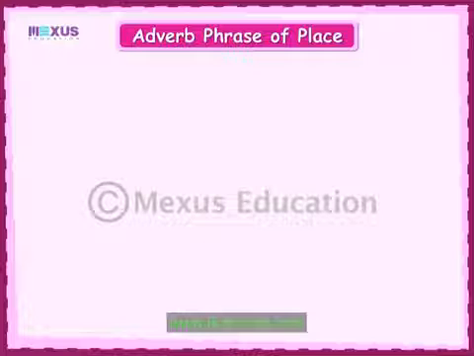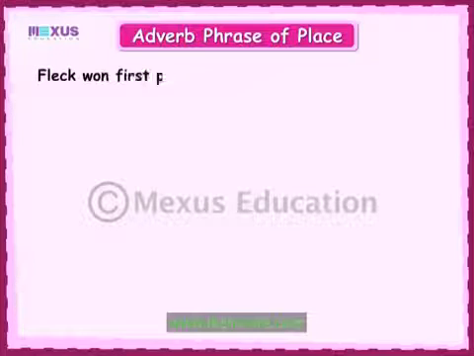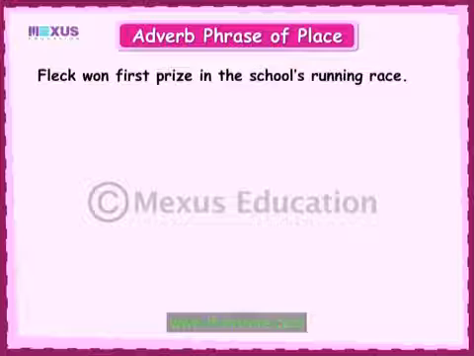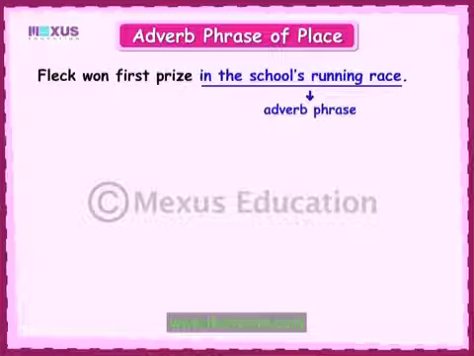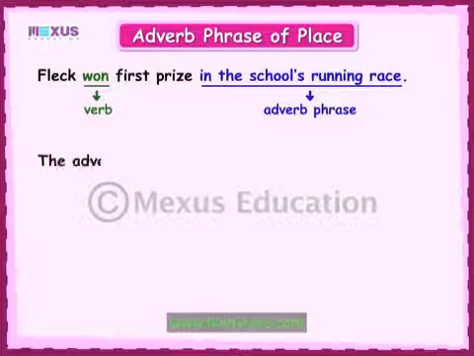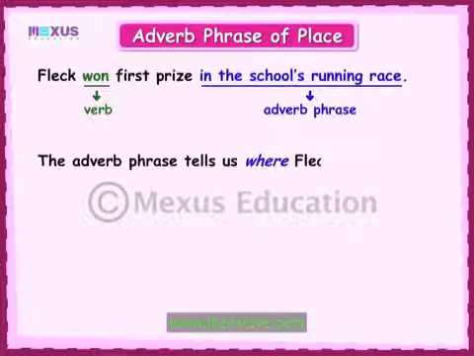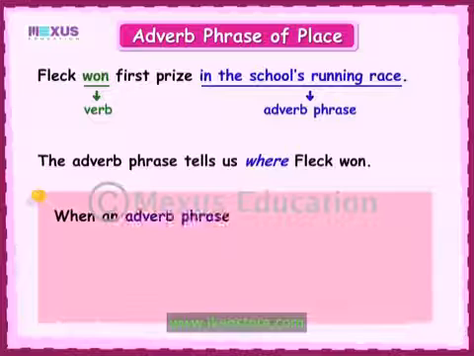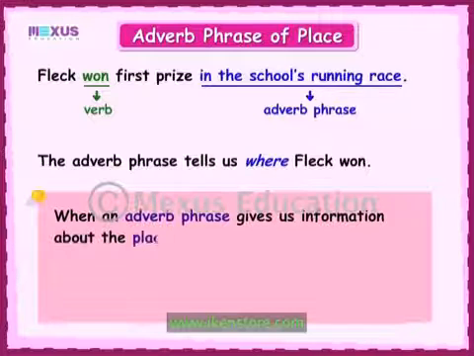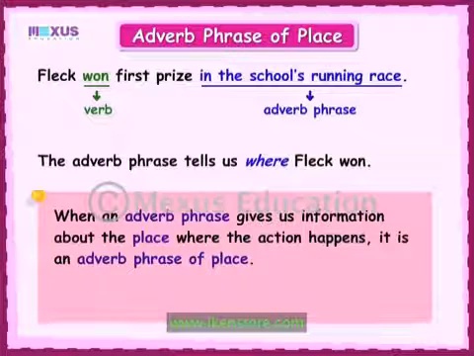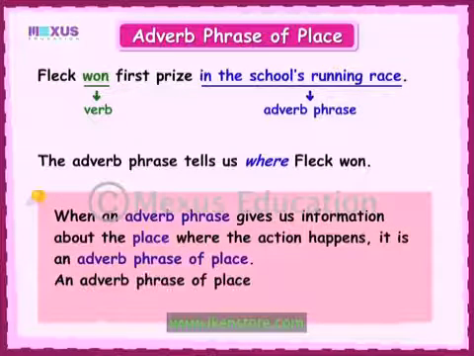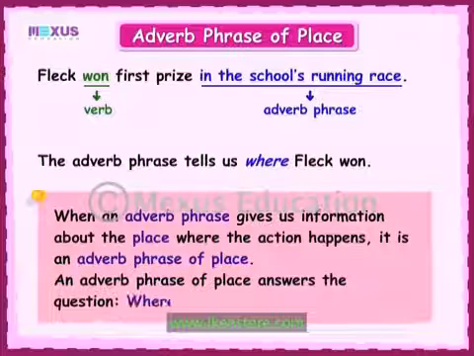Let's look at the first sentence. Fleck won first prize in the school's running race. Here, in the school's running race is the adverb phrase that tells us more about the verb won. The adverb phrase in the school's running race tells us where Fleck won. When an adverb phrase gives us information about the place where the action happens, it is an adverb phrase of place. An adverb phrase of place answers the question, where?